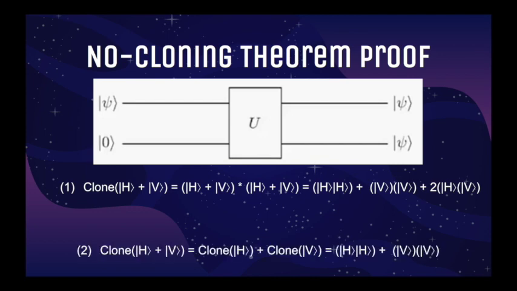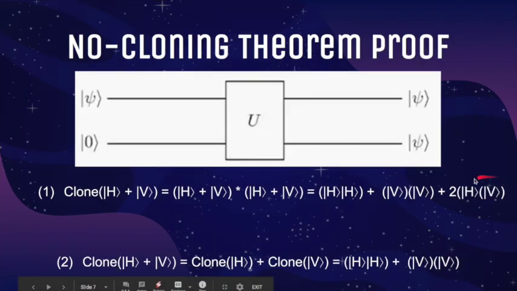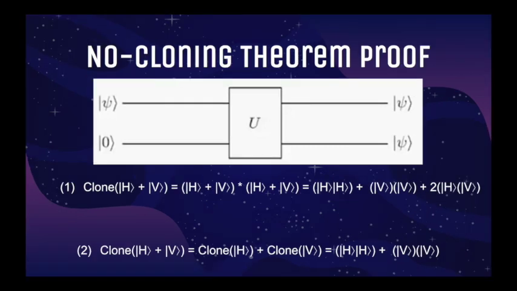When we do that, we first have two horizontal states, which are multiplied together, plus two vertical states, which are multiplied together again, because at the end we have two quantum states. That's the idea of cloning, right? As can be seen, by approaching the idea of cloning from two different perspectives, we have found two different results. This just goes to show that the cloning theorem is disproven using mathematics. This proves that either perfect cloning is impossible or quantum physics is wrong. And since quantum physics is experimentally supported to be accurate, we believe that cloning is impossible.